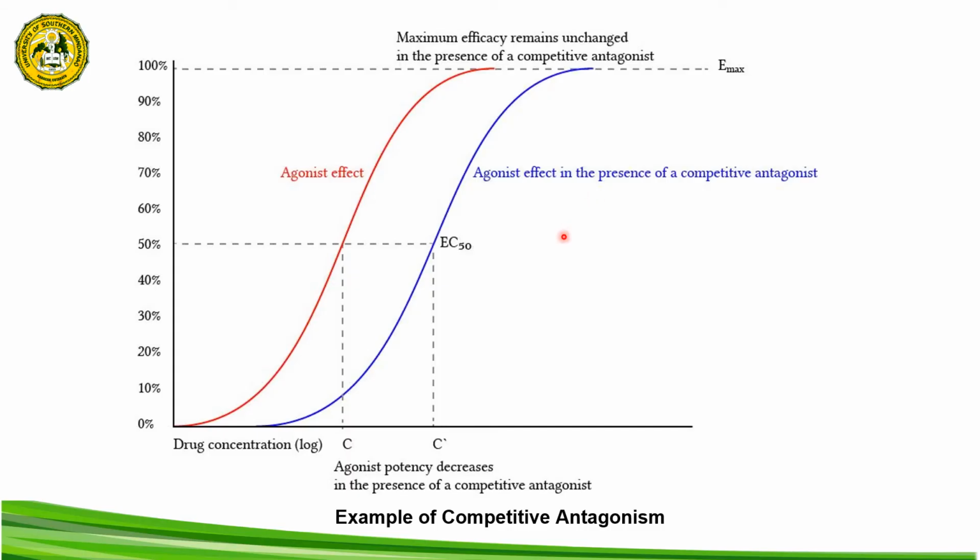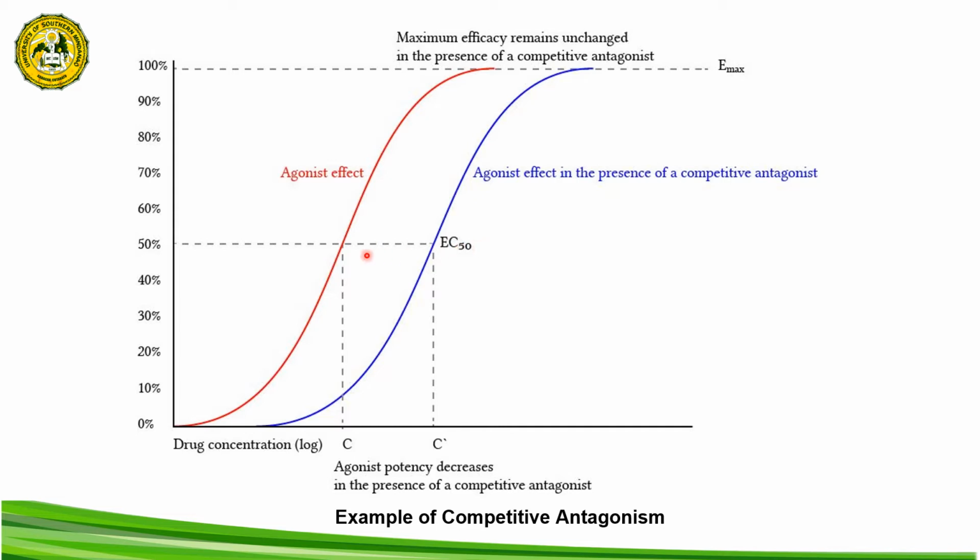This diagram shows the concentration response curve of an agonist in the presence of a competitive antagonist, and this exemplifies the concept of competitive antagonism. Some of the information that we can get out of this is the EC50 of the agonist effect alone and the agonist effect in the presence of the competitive antagonist.